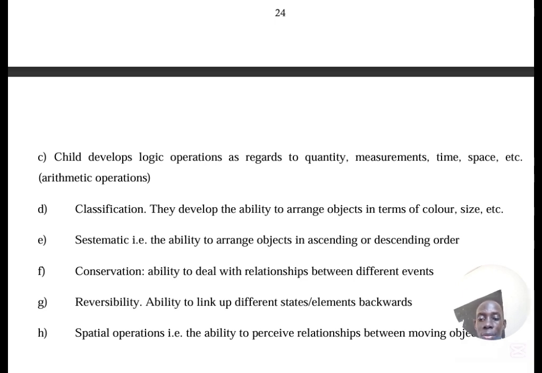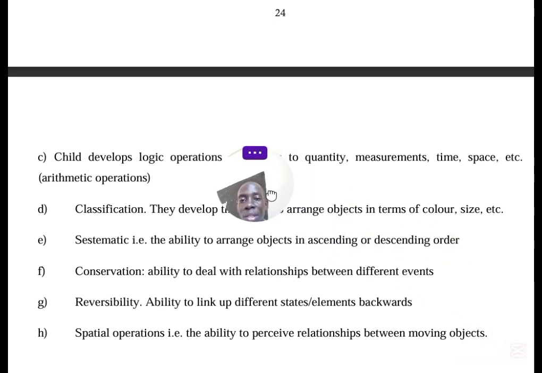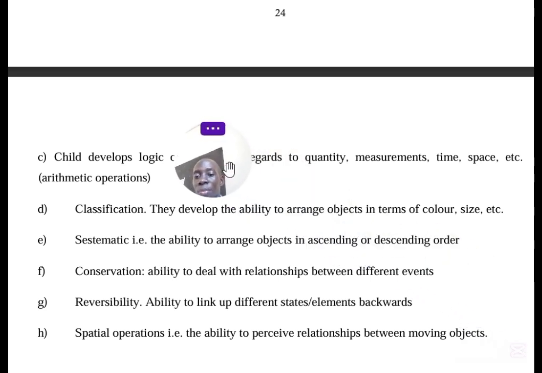Then there's reversibility, the ability to link up different states or elements backwards, so they can remember that if this has happened, it has ever happened to me when I was at this age. Though they cannot remember the exact age, they can reverse and remember what happened. Even if you find somebody, they say, "Mom, did you ever see that man there? I've ever seen that guy somewhere. He has ever come home. I've ever seen that uncle of mine." So they're able to reverse and remember what has happened in the past.